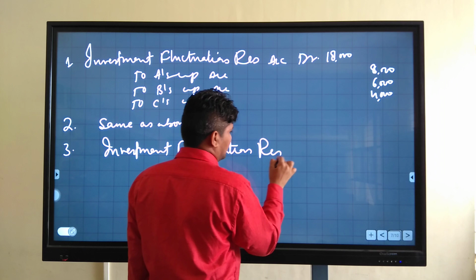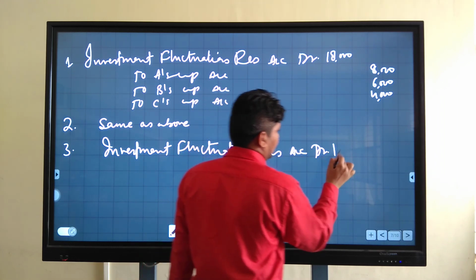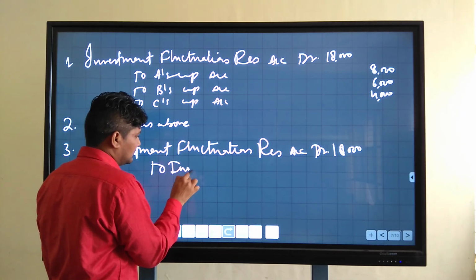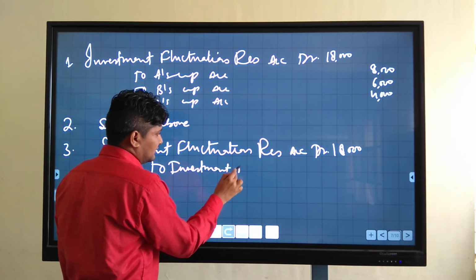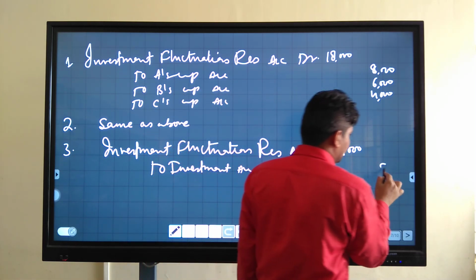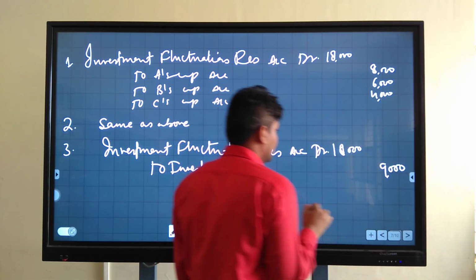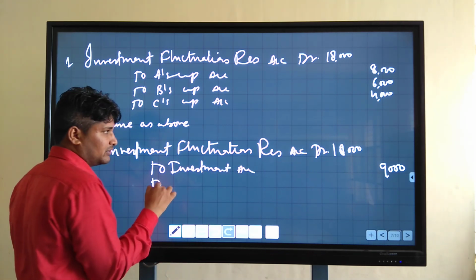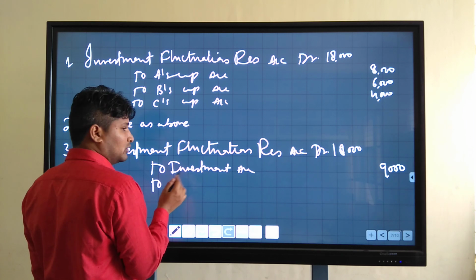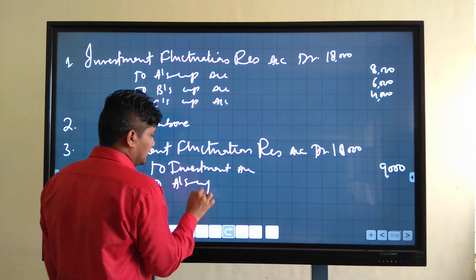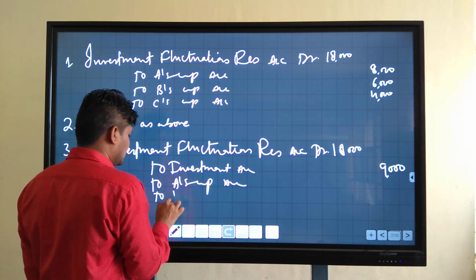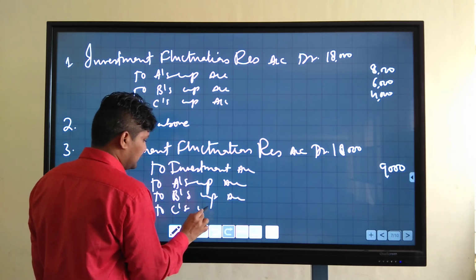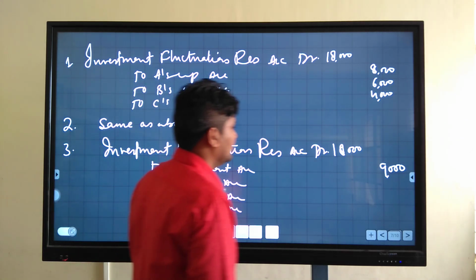Investment fluctuation reserve account debit amount is 18,000 to investment. You will transfer 9,000 to investment because there is a difference of 9,000, and the remaining amount we will transfer to the partners in their old profit sharing ratio, to A capital account, to B capital account, and to C capital account.